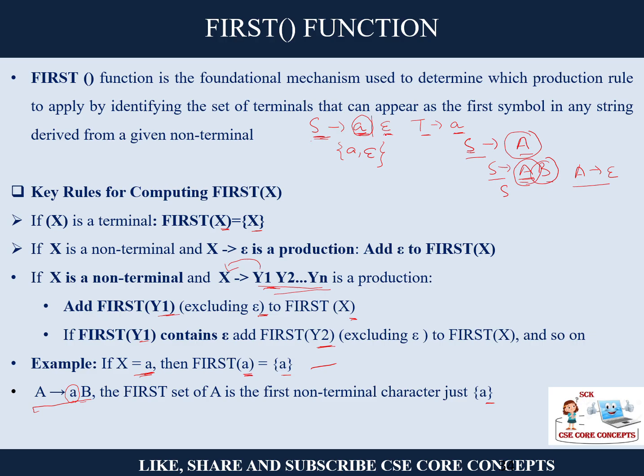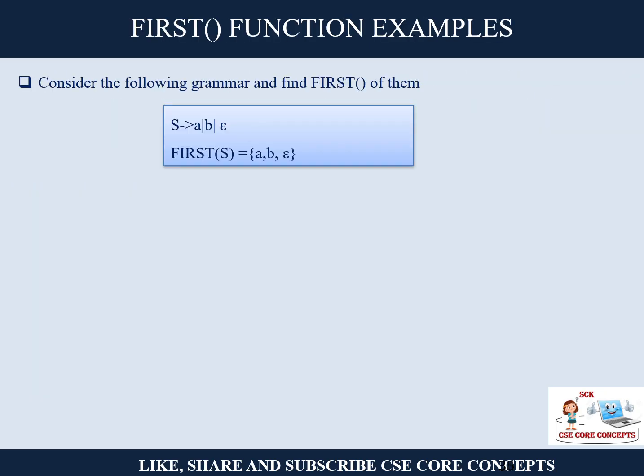If there is an epsilon, that will also be added. But if there are only non-terminals and no terminals are available, then whatever is the first non-terminal, its first will be given to the first of S. But in case this is also an epsilon, then for the next non-terminal which is encountered, the first of that non-terminal is the first of S.